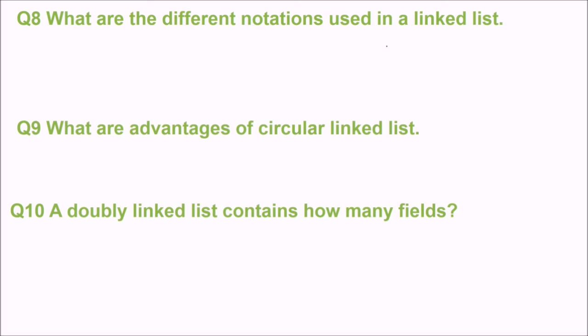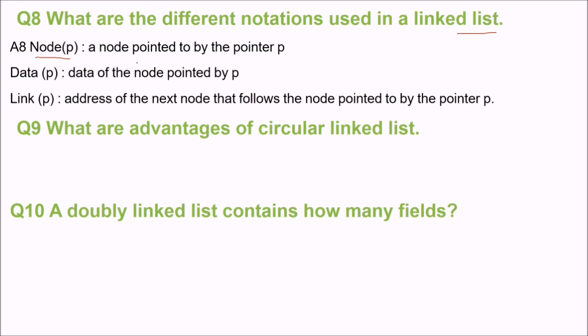Next question is, what are the different notations used in linked list? In this, first is node(p), which is the node pointed to by the pointer p; data(p), which is the data of the node pointed to by p; and link(p), which is the address of the next node that follows the node pointed to by this pointer.